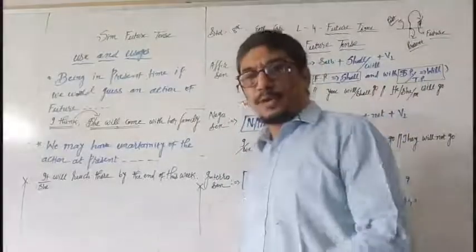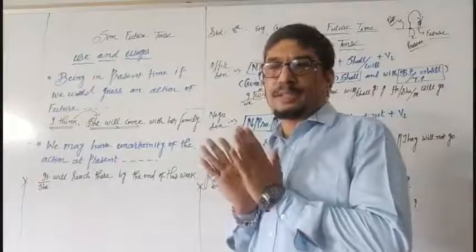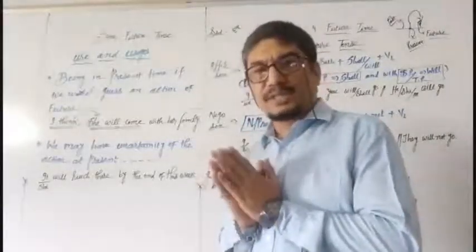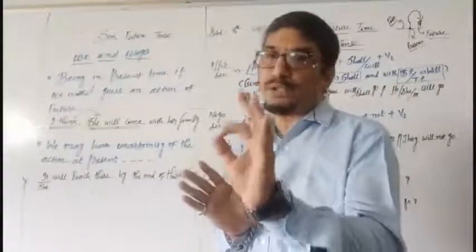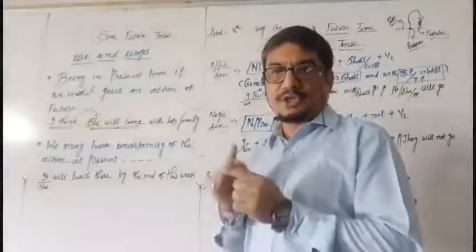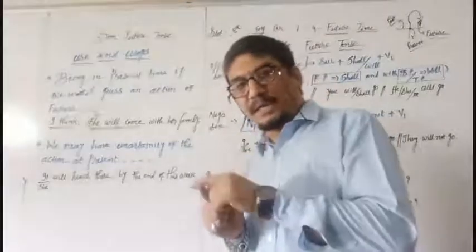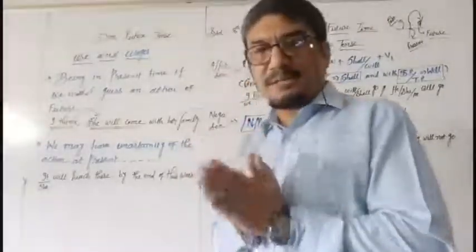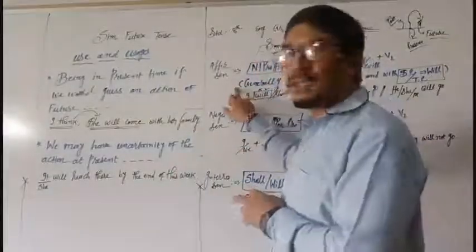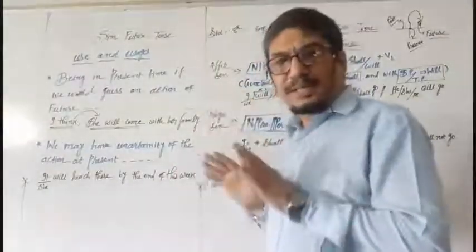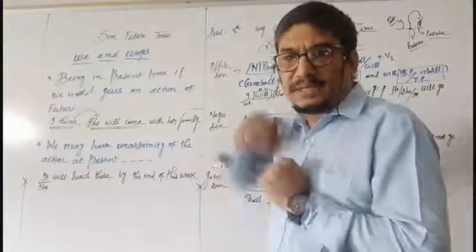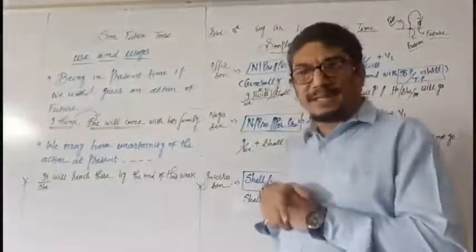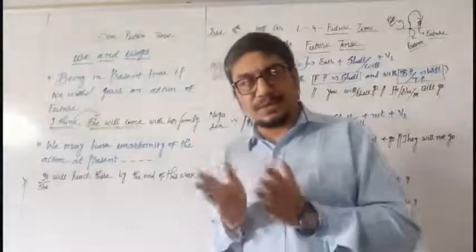Dear student friends, let's move ahead with simple, generally simple future tense, where it is used with simple use and usage, where shall can be used in place of will, where will can be used in place of shall. That we don't think here at present. At present we think generally. Here what is written generally? We are here in present tense, and with being in present tense, what we assume for the forthcoming time, that can be in simple future tense.